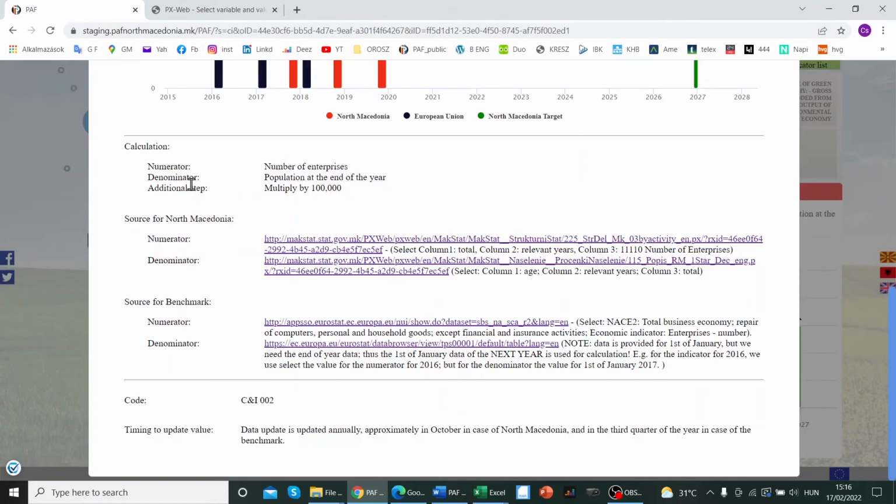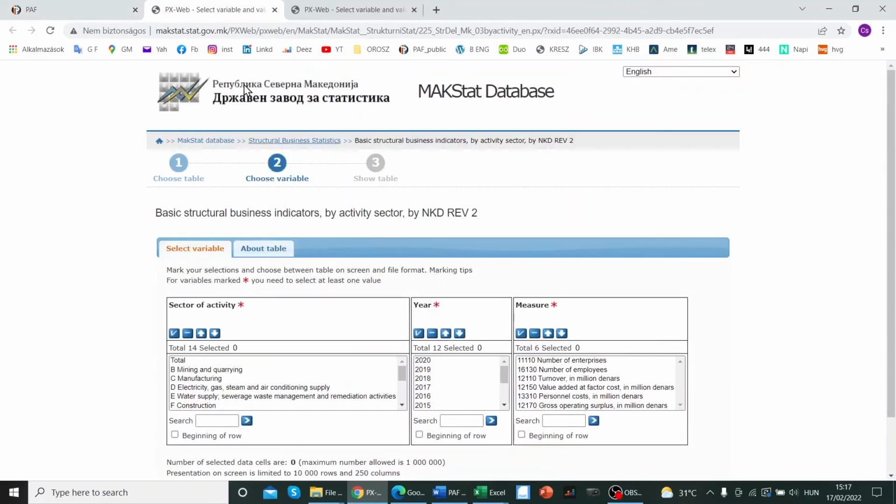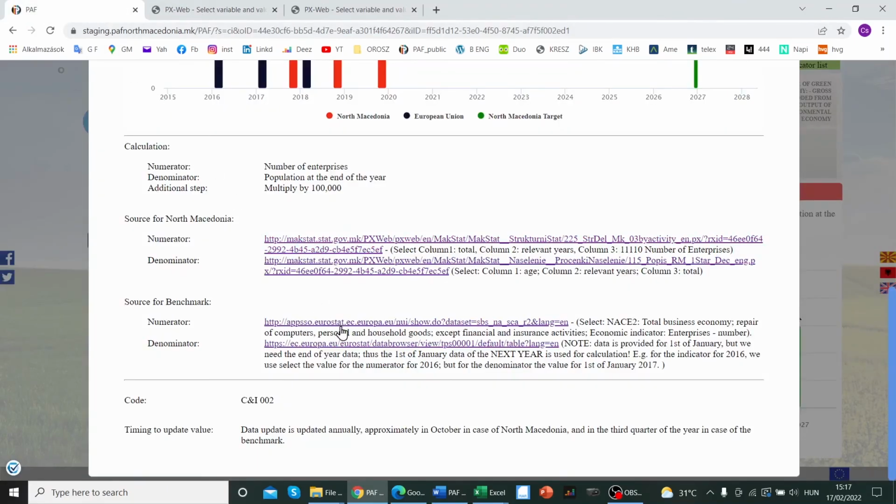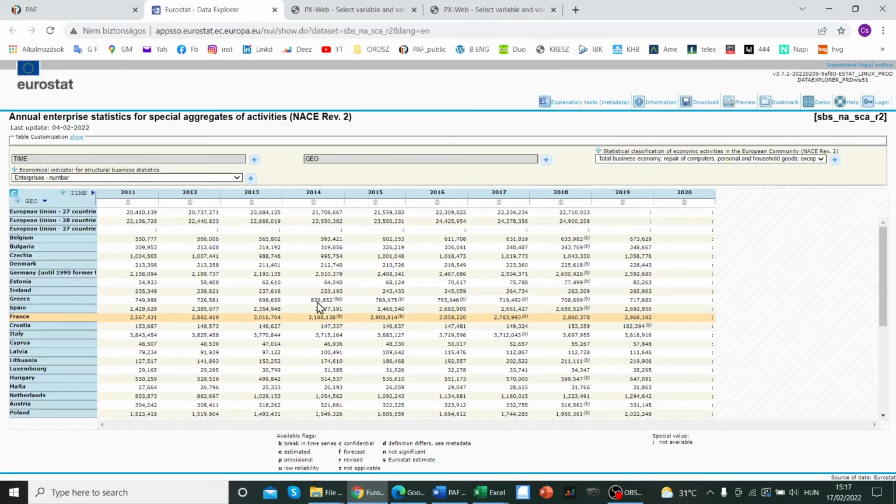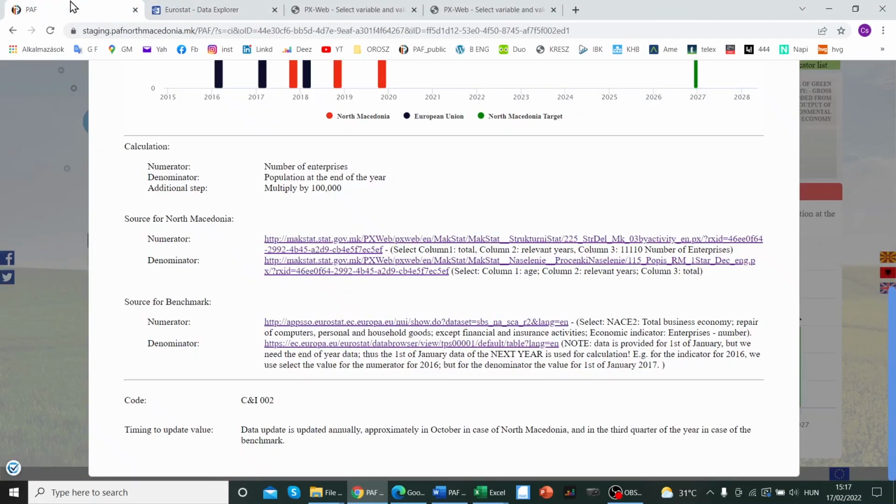Of course, if there is a calculation and separate numerator and denominator, then the source is defined for each of them separately. And if we even have a benchmark country, then it's the same for the benchmark country also. And if you just click on any of these links, as I was showing you, even in case of the benchmark or Macedonia, it will take you directly to the database, so it will be easy for you to get the proper value.